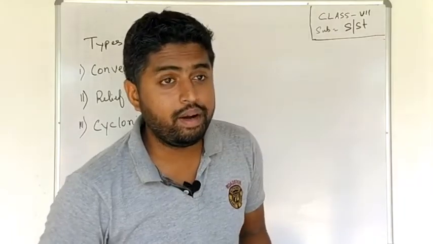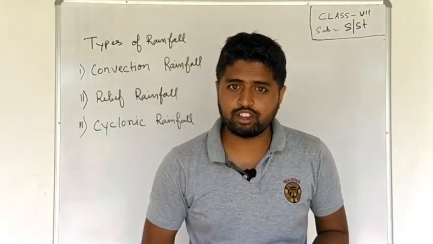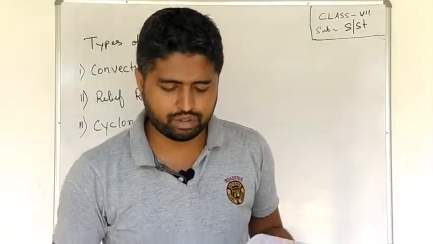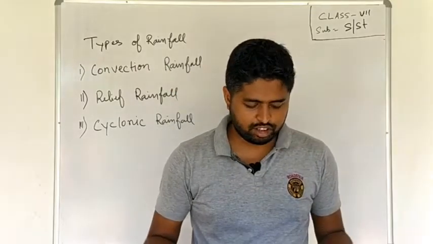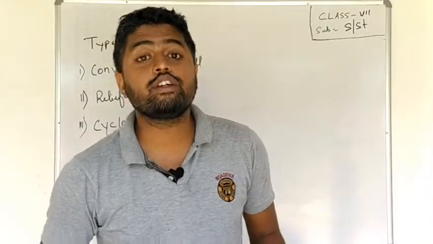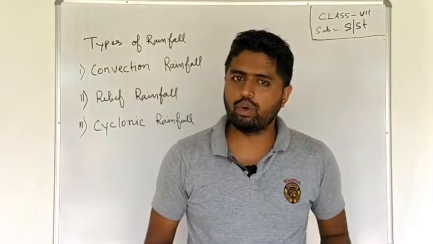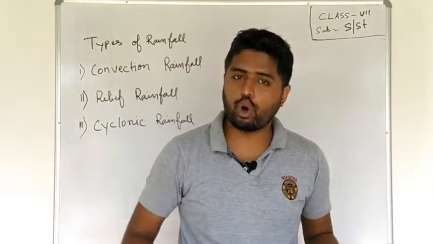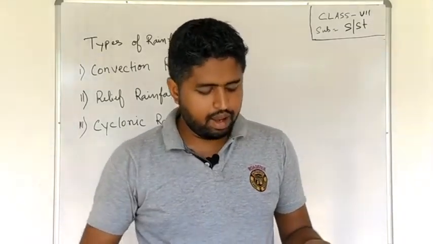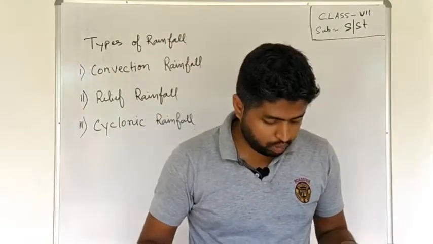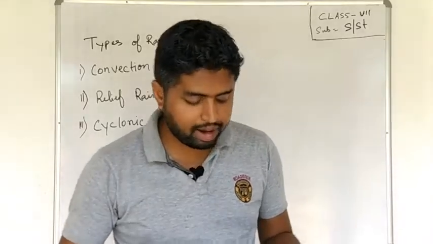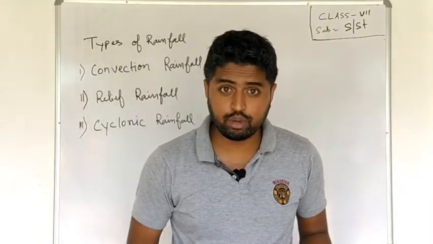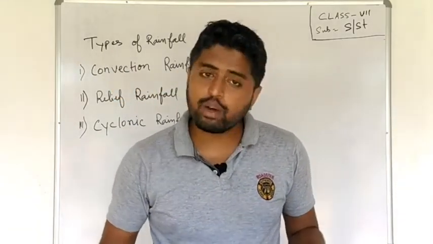So what did we do in the previous classes? Let us have a quick revision of it. In the previous classes we discussed the temperature zones. As we know, how many temperature zones are there? There are 3 temperature zones. First is the torrid zone, which lies between 23.30 degree north and 23.30 degree south latitude from the equator.